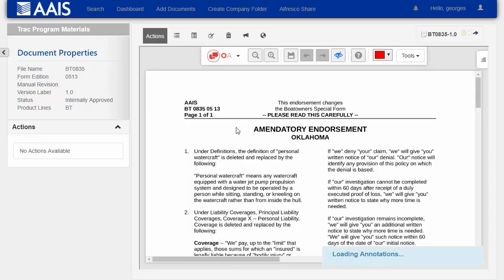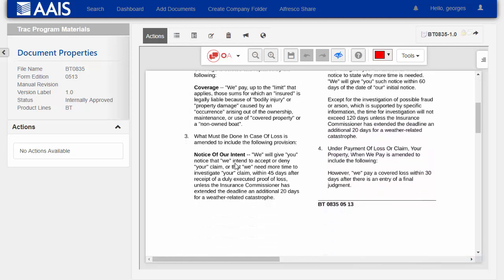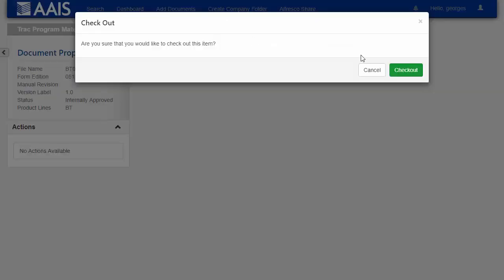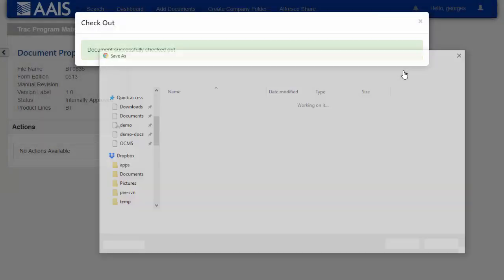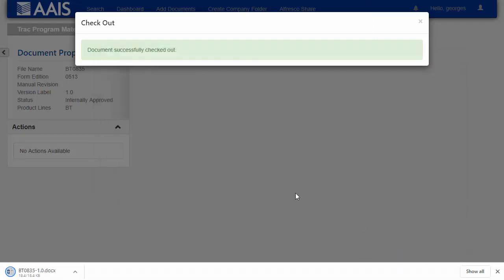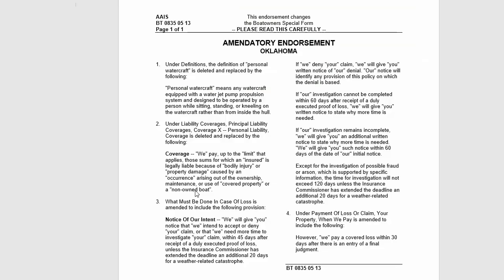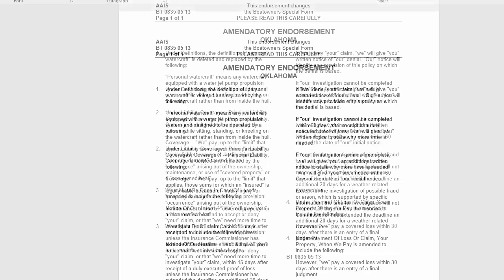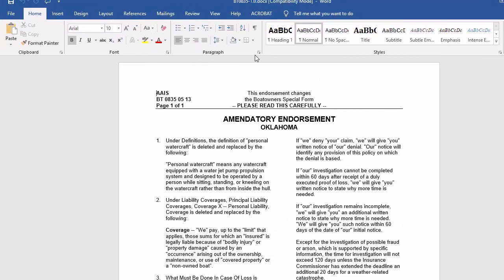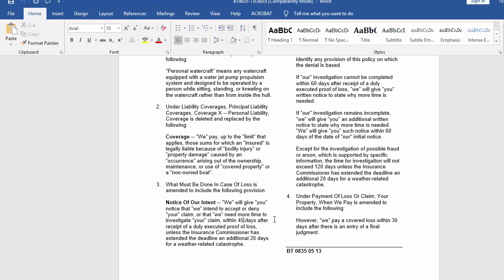So here's the document, and I'm just going to go ahead and make the change. What we're going to do is, part of what the law did is this: within 45 days is now 60 days. So we're just going to go ahead and check out the document to make an edit. And we can download the document and then just open it up in Word. So now I have the document open in Word, and there were other changes that were needed in here, but I'm just going to go ahead and change that 45 days to 60 and save.